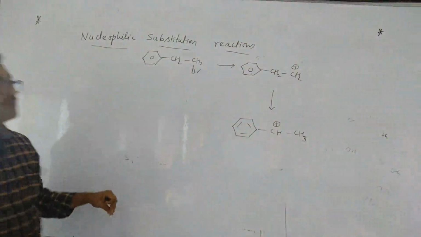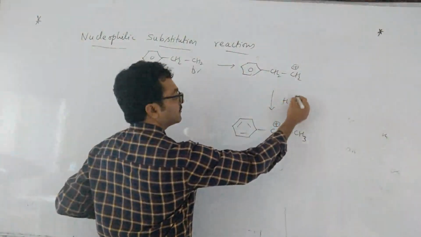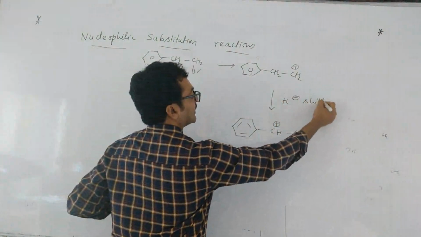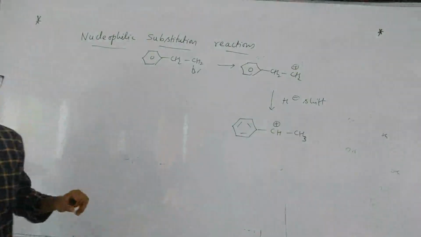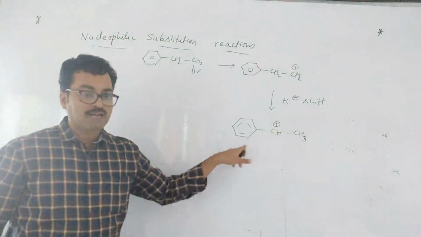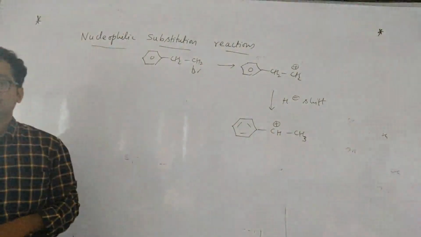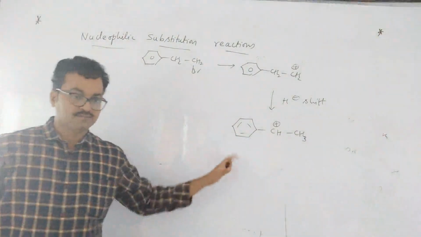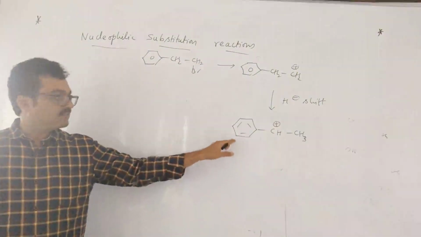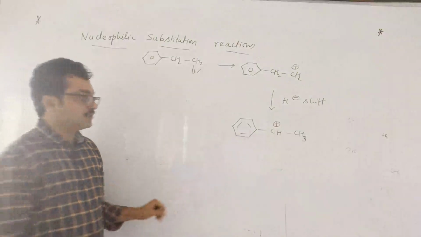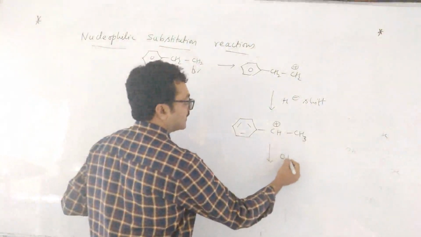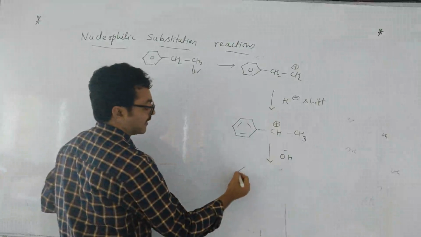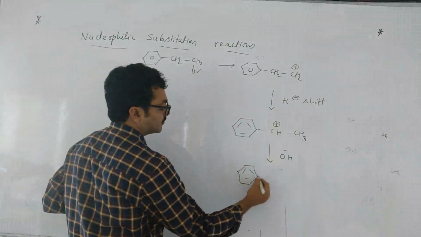This H will go. Here also hydride shift, children. H minus shift takes place. Hydride shift. Okay. So this is benzyl carbocation, more stable due to what? Resonance. Carbocation stability. That is why first I told those. So then you will get OH minus and it will attack at benzyl position.